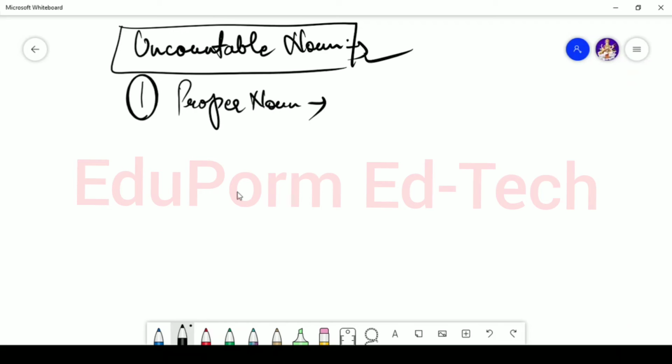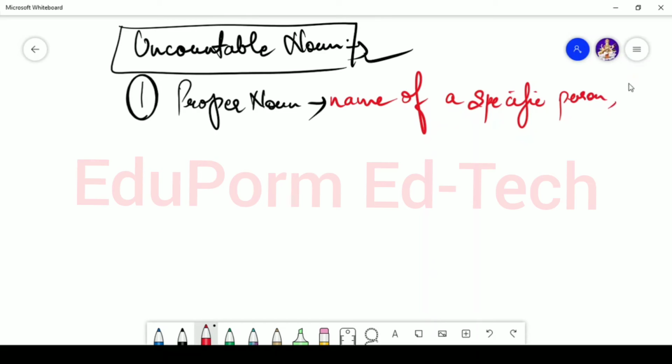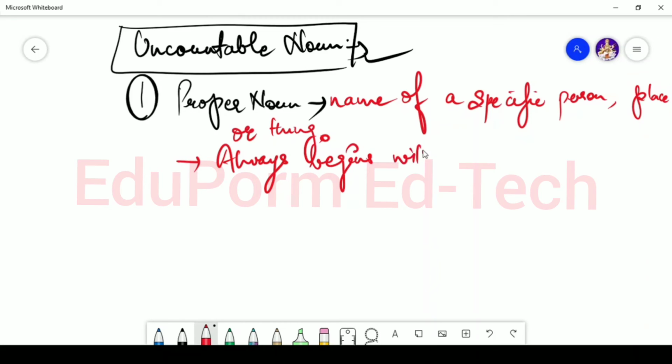Now what do you mean by proper noun? Proper noun actually represents the name of a specific person, place or thing. This proper noun always begins with a capital letter, the initials are always capitalized.